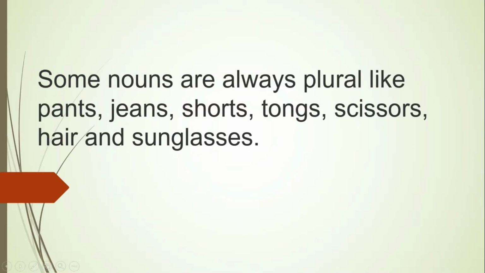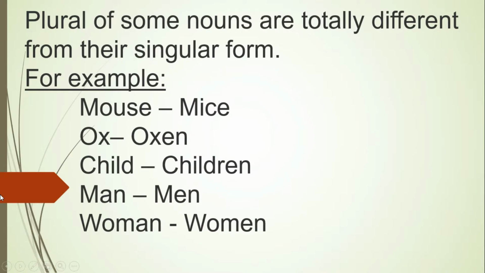The plurals of some nouns are totally different from their singular form. As I said, English is a funny language. There are a few words wherein the singular form becomes completely different when it becomes a plural form.